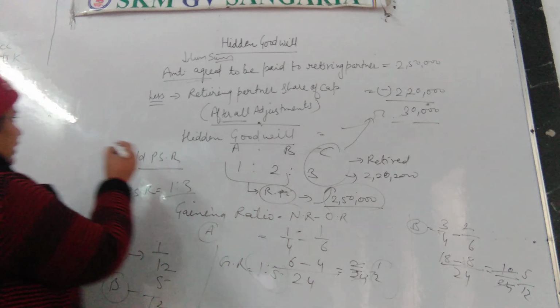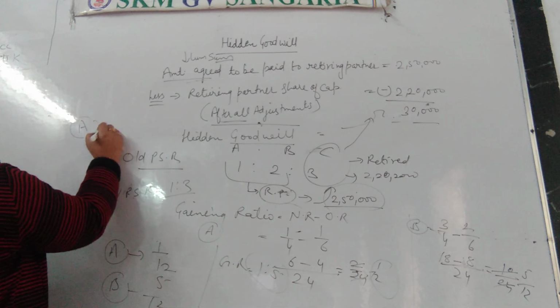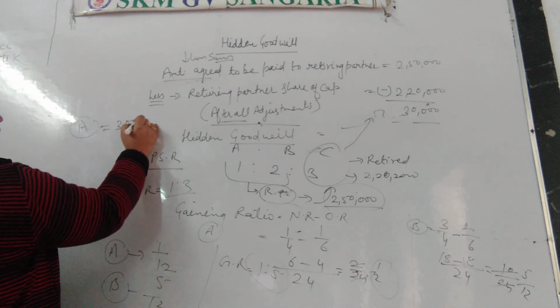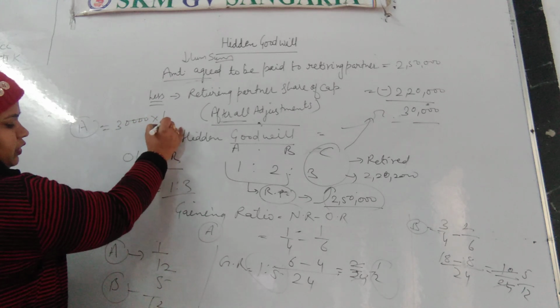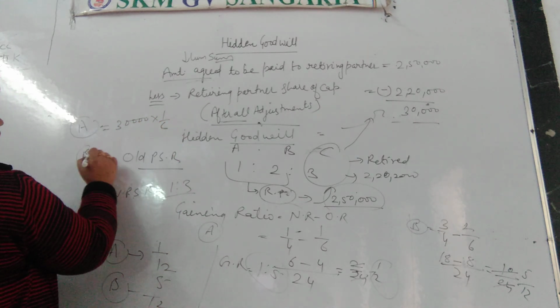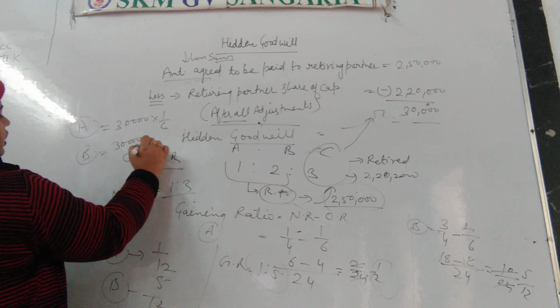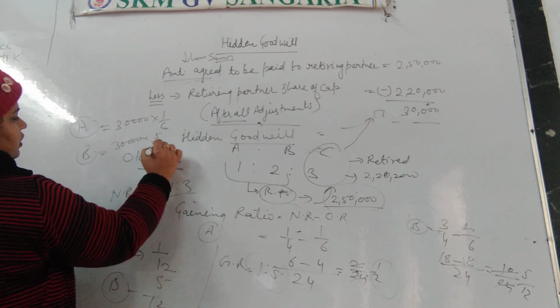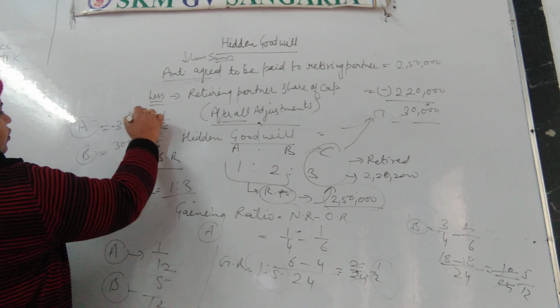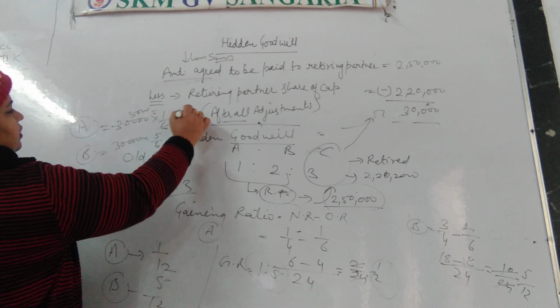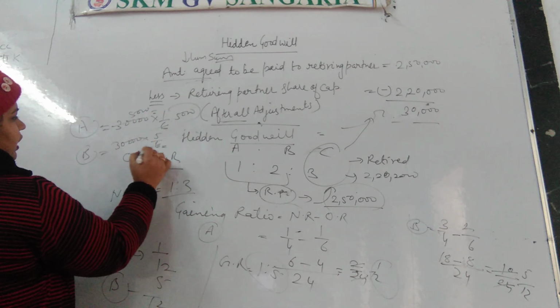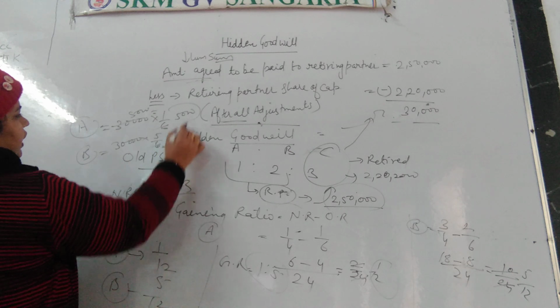So the gaining ratio is 1:5, and in this ratio only his share of goodwill will be distributed. Like we will calculate for A. For A it will be 30,000 into 1/6, and for B it will be 30,000 into 5/6. Okay. For A it will be rupees 5,000, and for B it will be 25,000.